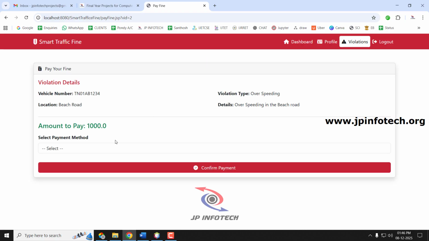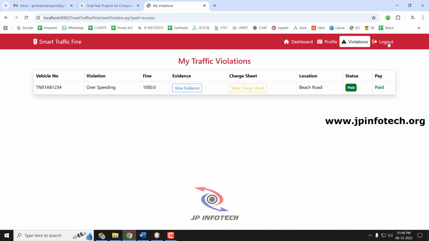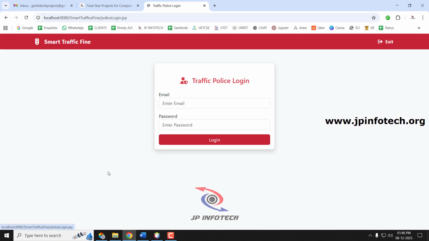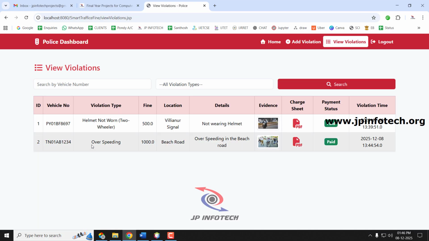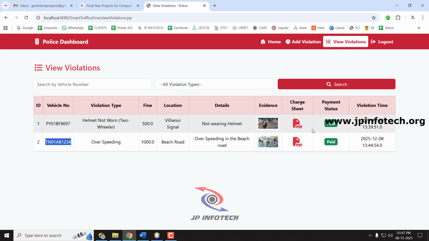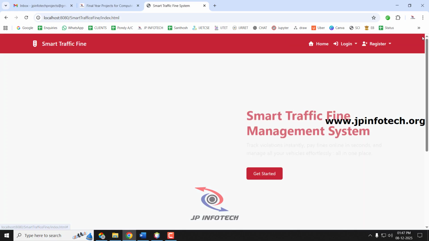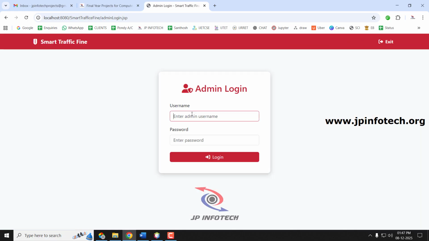Now let me pay by clicking net banking and clicking confirm. Now you can see the amount is being paid. Now if you go to the traffic police of Alice, you can see the violation type, and the payment made for the vehicle TN01AB1234 has been paid successfully. Now let us go to the admin page.